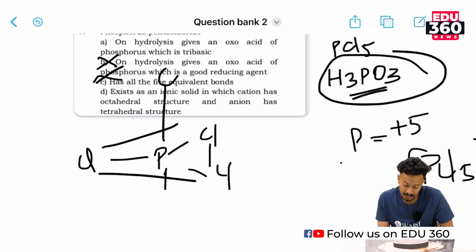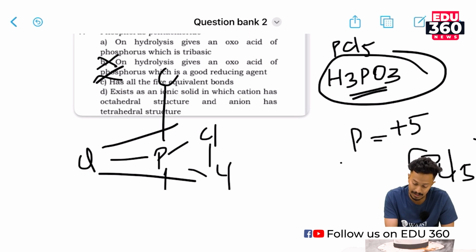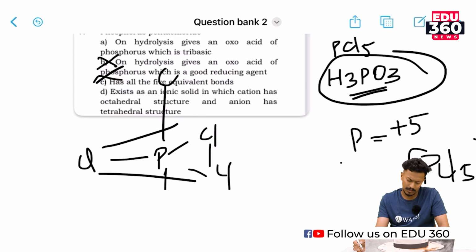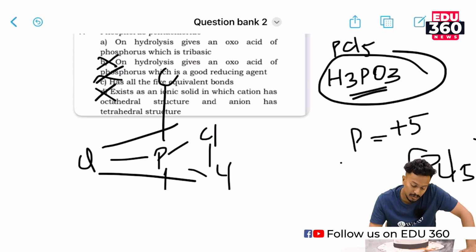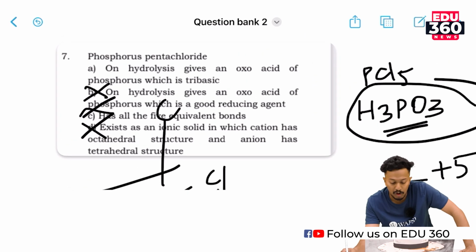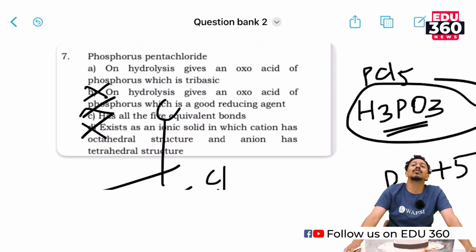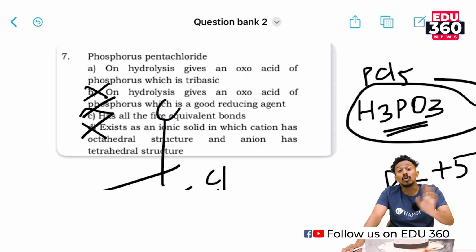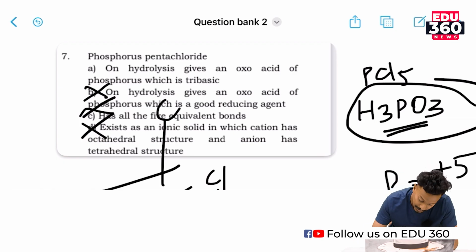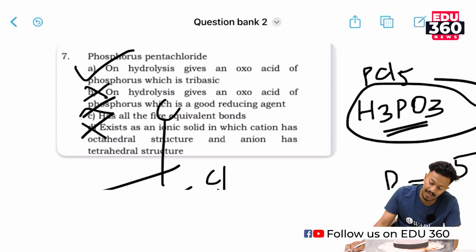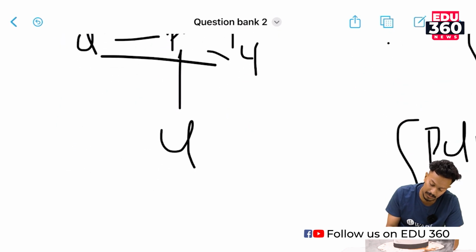So option D is also wrong, and the correct option would be option A, which is on hydrolysis of phosphorus pentachloride we get an oxo acid, orthophosphoric acid, which is a tribasic acid. Okay. So option A is the correct answer.